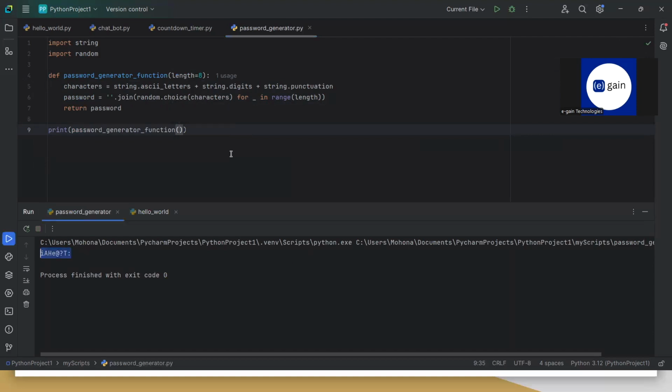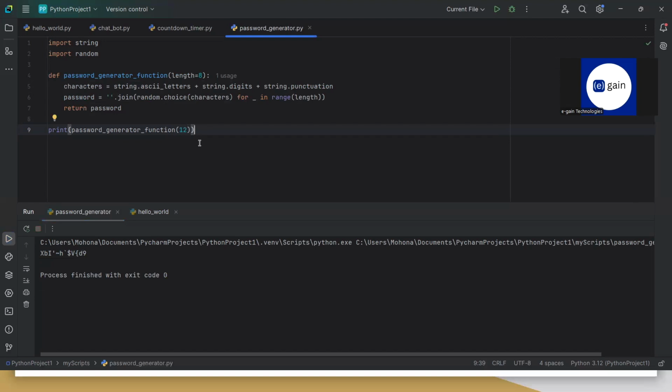We can see that every time we call this function or we run this piece of code, it will give us a new password. And suppose in a website, when you're trying to create an account, it asks for a password that has to be of size 12. If I give it 12 here, and if I run this, we will have a password of size 12.